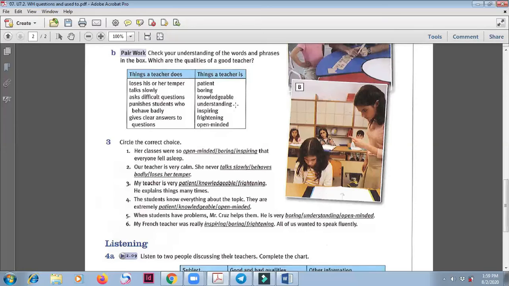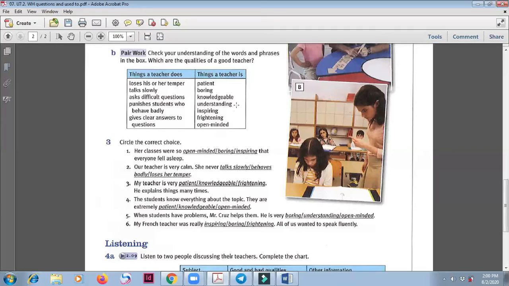Understanding is a person who can understand our feeling. For example, if you're tired, if you are not in the mood, if you're sad, if you cannot do assignments,